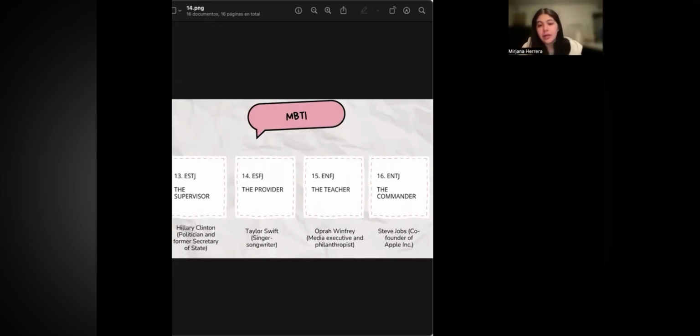I think I made a mistake. The example I did for the sociable one was Taylor Swift. And sorry, the supervisor is a person who is very organized, practical, and authoritative. It's a natural leader. They are very responsible and often take charge of organizing tasks and people. So this is the example of Hillary Clinton. That makes more sense.